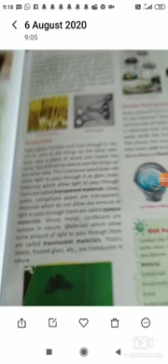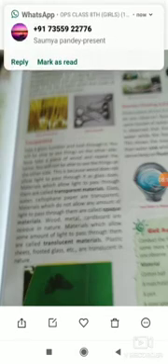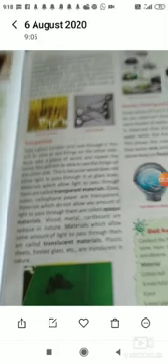Some materials have more density, like iron. If you keep them in water, they will generally sink. And some materials like feathers will not sink. That is one more property of material, known as density. If density is more than water, they will sink. If density is less than water, they will float.